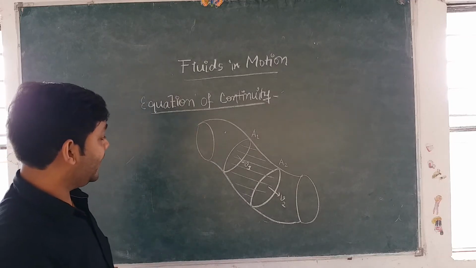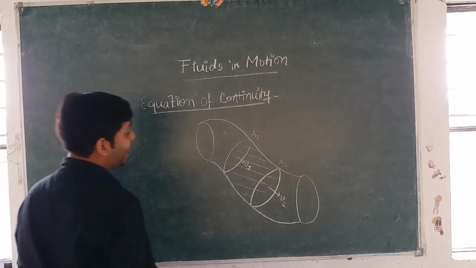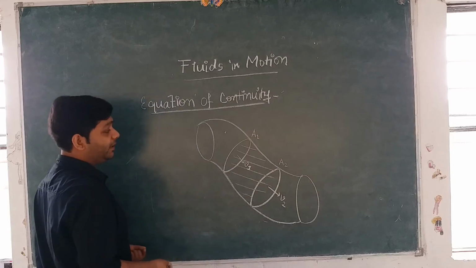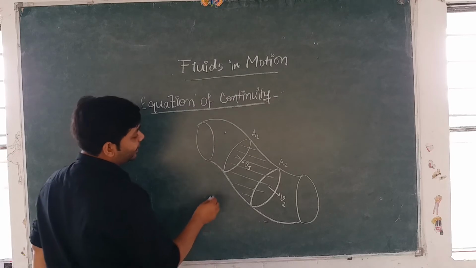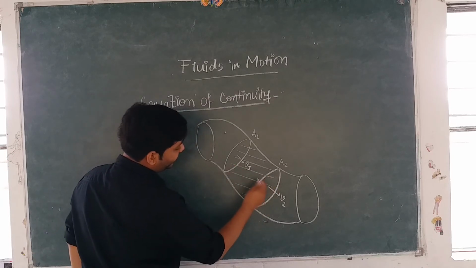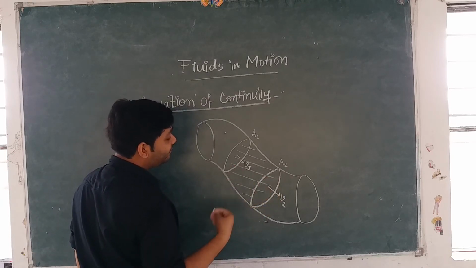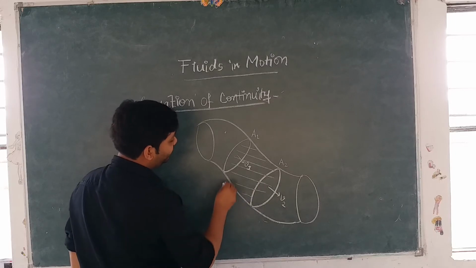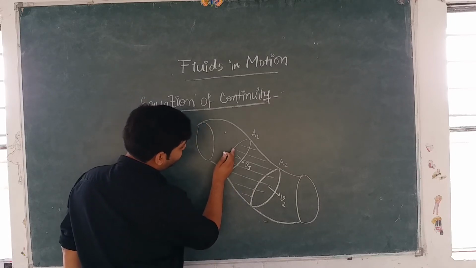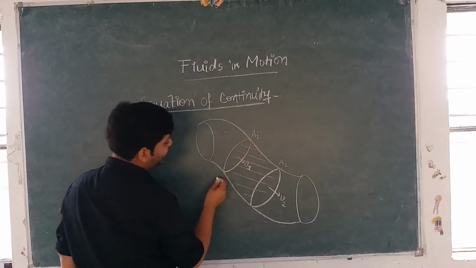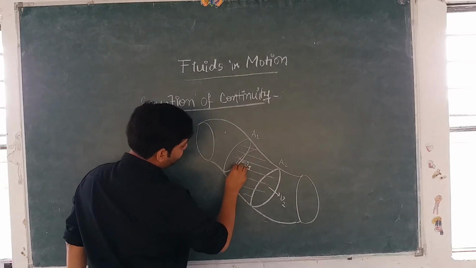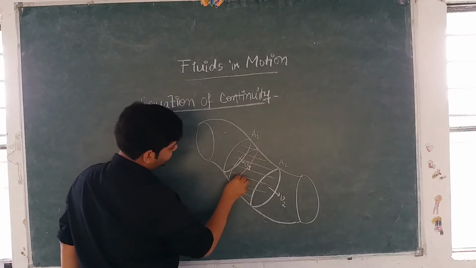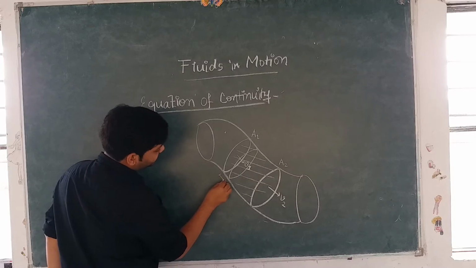Fine. Now suppose after a very small time interval dt, what will be the situation? Let us analyze that. After a very small time interval dt, the liquid present at this cross-sectional area must have moved some distance. Let's say the liquid reaches here, and this distance covered is dx1.